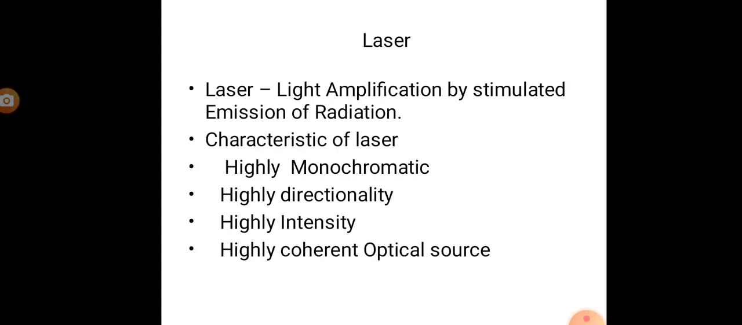Highly directional: the laser beam travels in only one direction. High intensity: the power delivered per unit area is constant. Highly coherent optical source: the phase difference between the waves is constant.